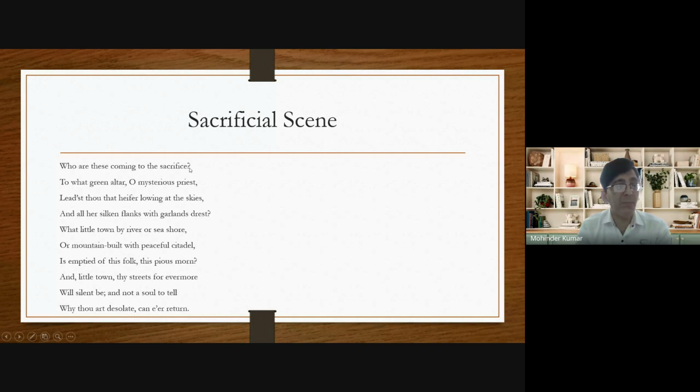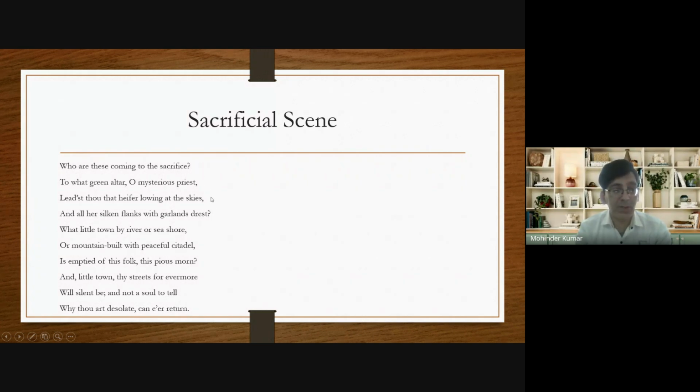Who are these coming to the sacrifice? To what green altar, O mysterious priest, leadest thou that heifer lowing at the sky, and all her silken flanks with garlands dressed. Now there's a scene of a sacrifice. There's another picture on the urn.